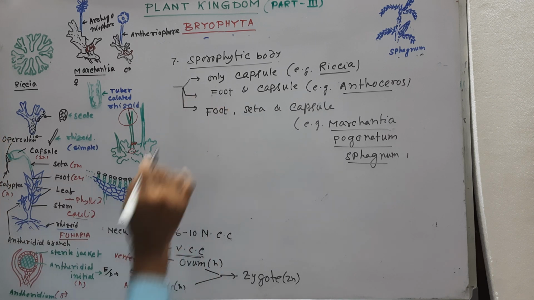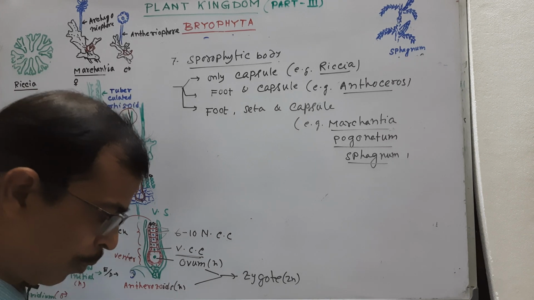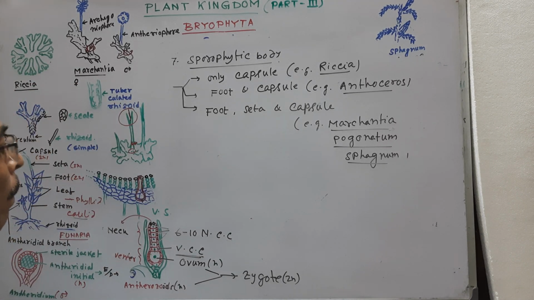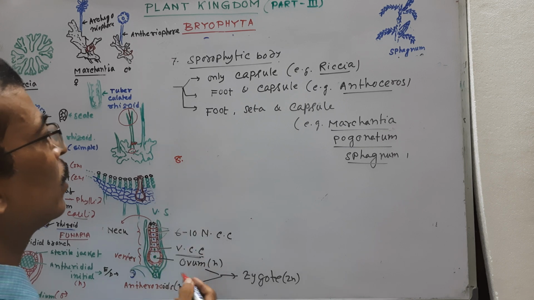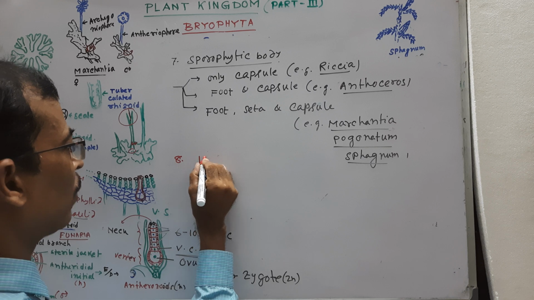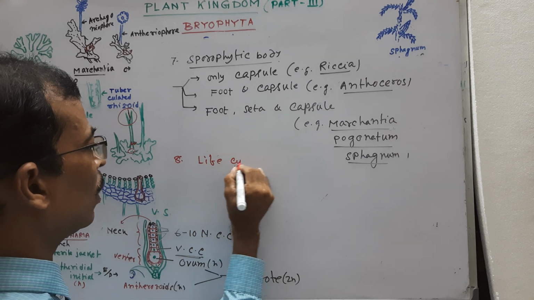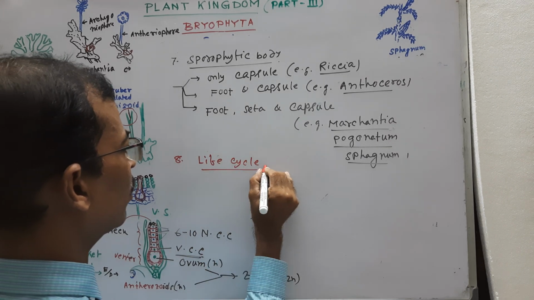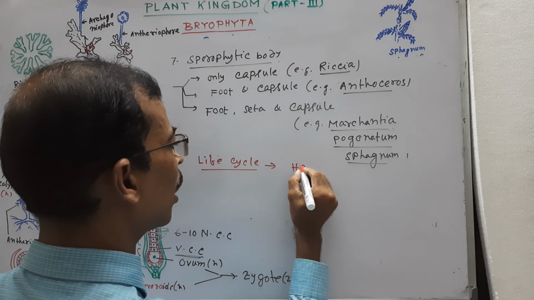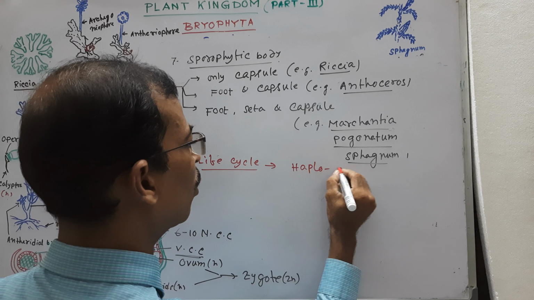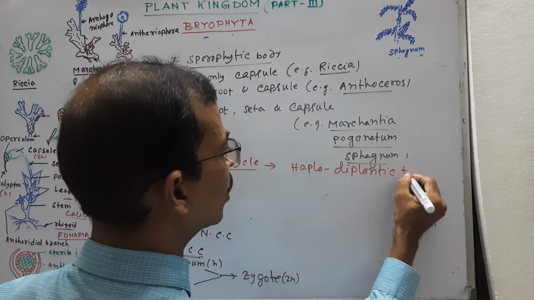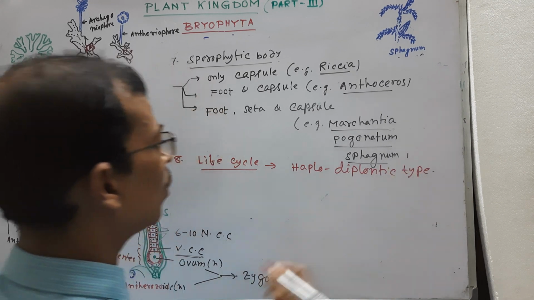So that is about their sporophytic body, and the next point is their life cycle. I have already discussed in the previous class that they show a haplodiploidic life cycle.